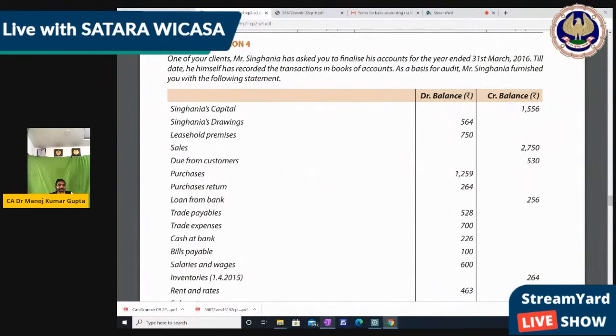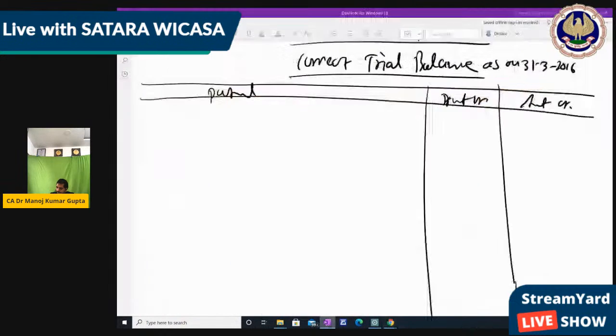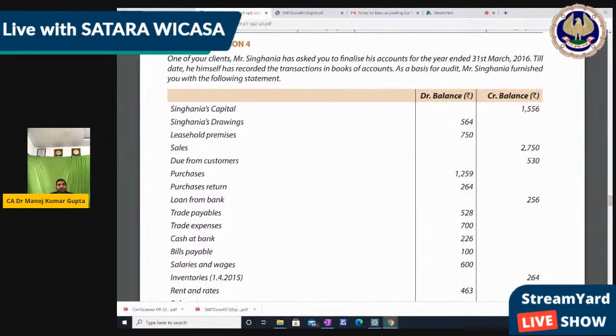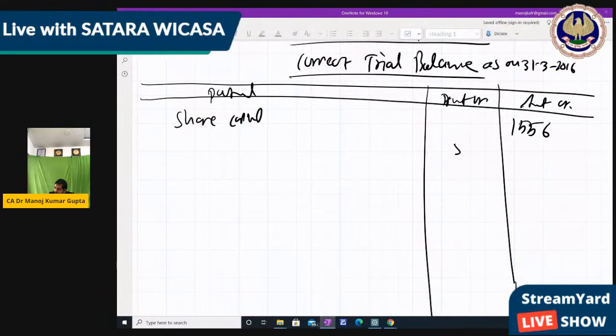So now we write all trial balance items one by one. First item, share capital, which is correct, but still we have to write it so that the trial balance will tally again. Share capital 1556. Next, Singhania drawing. We can subtract it from capital also, but we write it on the debit side, no problem. 564 drawing.